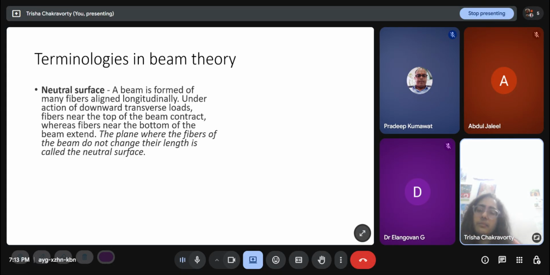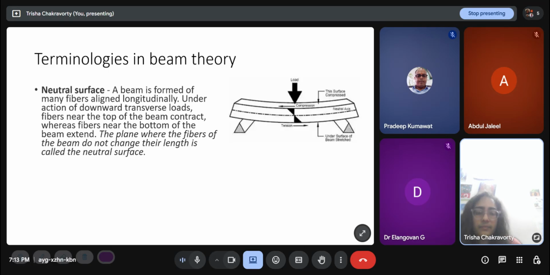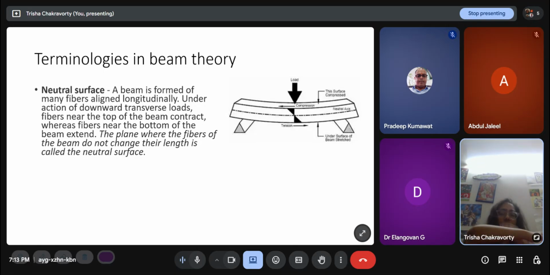Neutral surface. A beam is formed by many fibers aligned longitudinally like this. Imagine this line is the longitudinal direction along the length, and it's a lot of fibers stacked on top of each other. Under the action of a downward transverse load, the fibers near the top of the beam contract, whereas the fibers near the bottom of the beam extend. You have to visualize this. It is very important to visualize things in civil engineering. If you have a beam with this kind of loading, it is bending in a manner like this. You can see that the top fibers are undergoing compression, and the bottom fibers are under tension. So these are elongating and these are shortening.